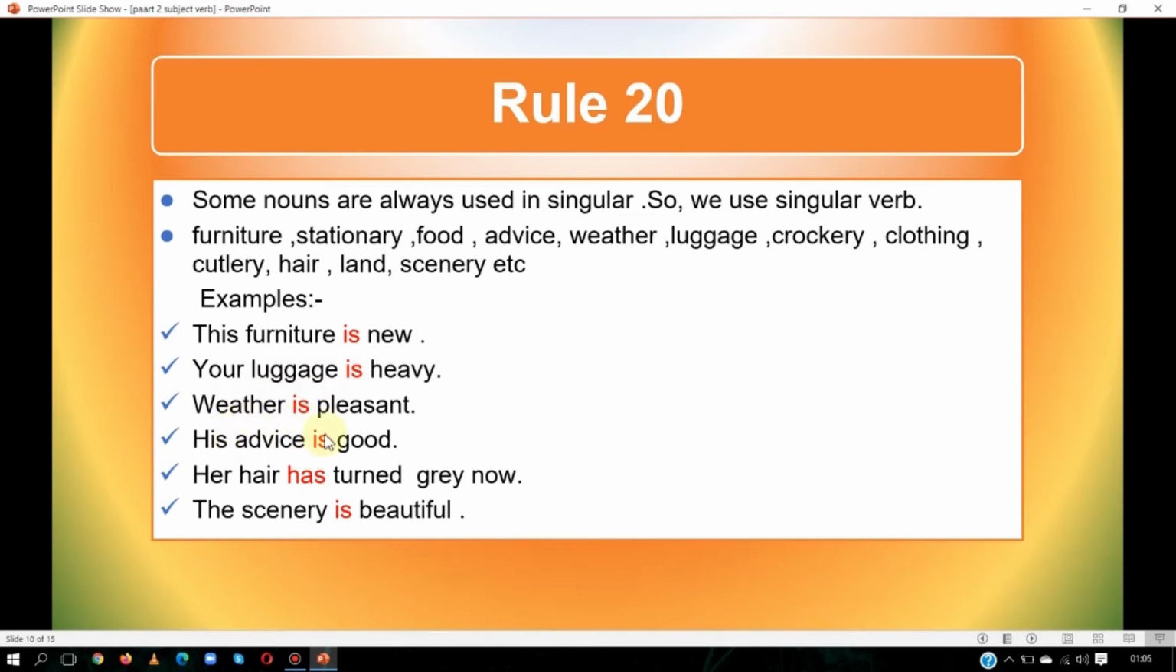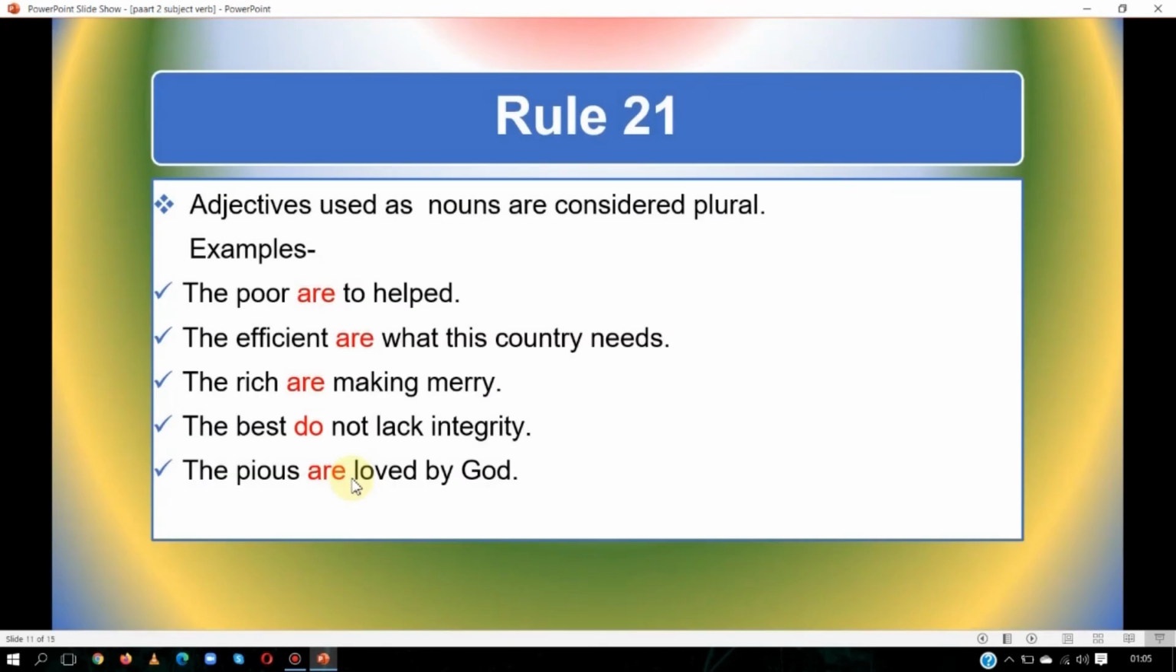Advice. His advice is good. Her hair has turned grey now. Here there are so many hairs, but we will use the singular verb. The scenery is beautiful. Scenery may have many plants, flowers, animals, or atmosphere, but we will go with scenery as a whole and we will use the singular verb. Let us see the next.